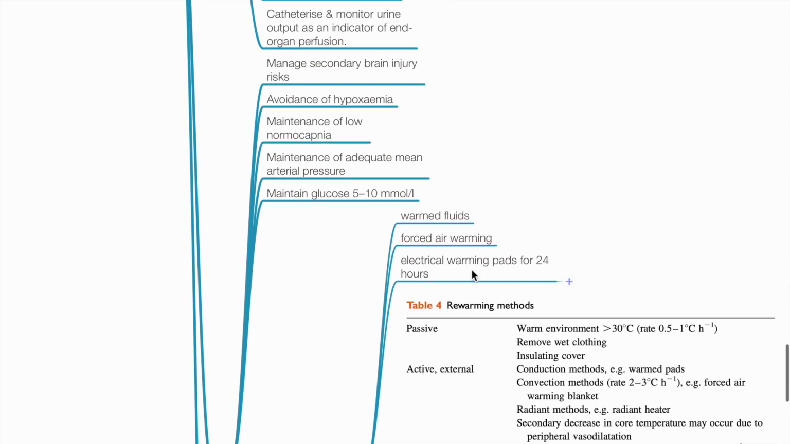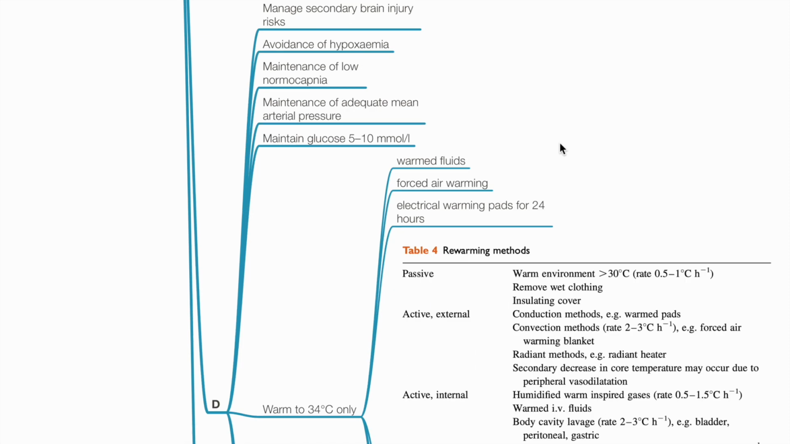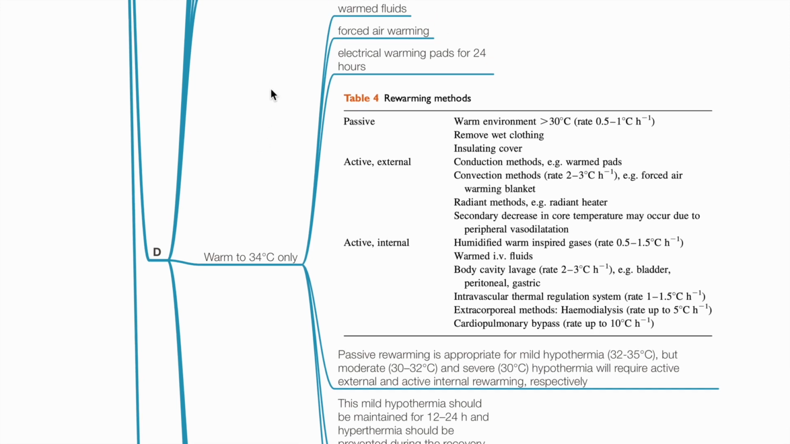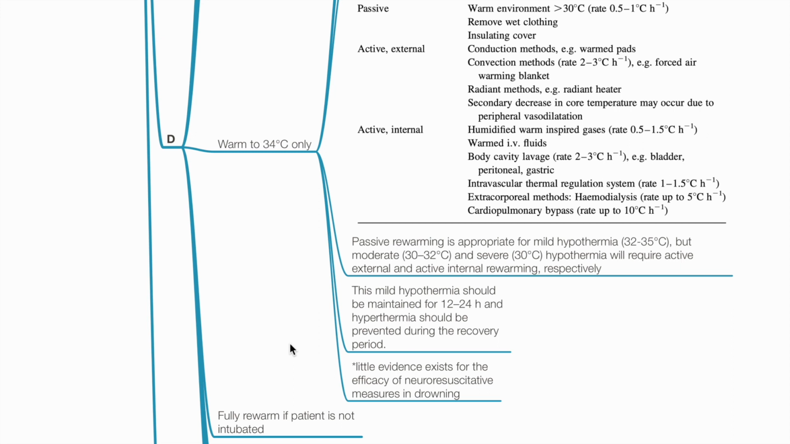D. Manage secondary brain injury risk, avoid hypoxemia, maintain low normal capnia, maintain adequate MAP, 80 mmHg or more, maintain glucose 5 to 10 millimoles per liter, warm to 34 degrees Celsius only, with warm fluids, forced air warming, electrical warming pads, etc. Passive rewarming is appropriate for mild hypothermia, but moderate and severe hypothermia will require active external and active internal rewarming respectively. Mild hypothermia should be maintained for 12 to 24 hours.